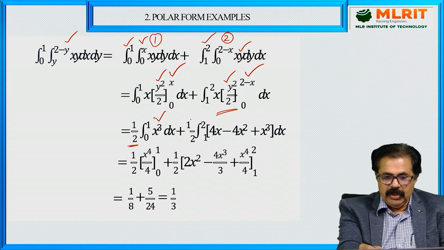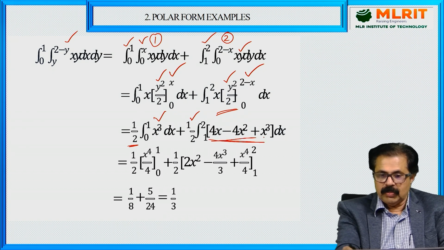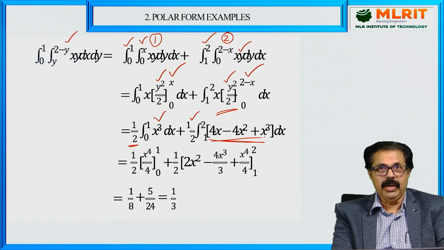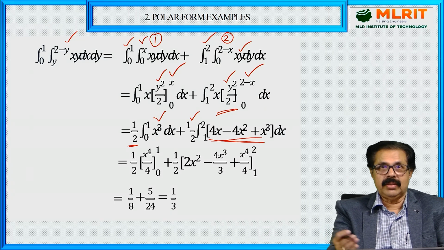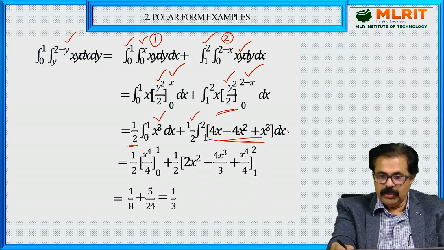That 1 by 2 is out. Multiply by x. Then you get this 4x minus x square plus x cube. I repeat once again here, 2 minus x whole square, if you expand, you will get 3 terms and multiply by x, you get this.